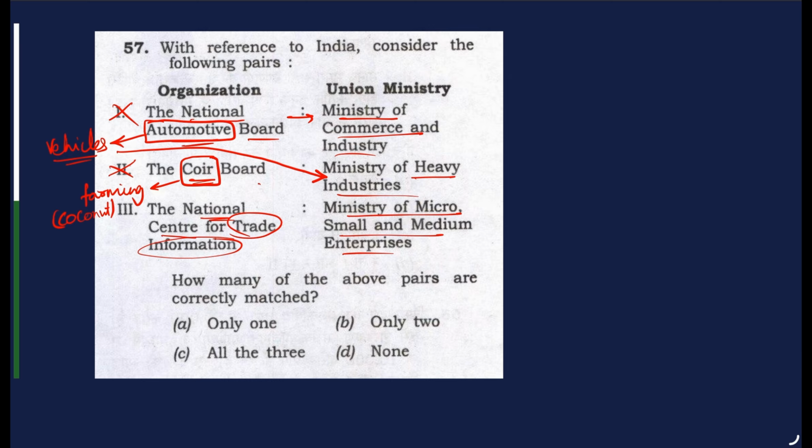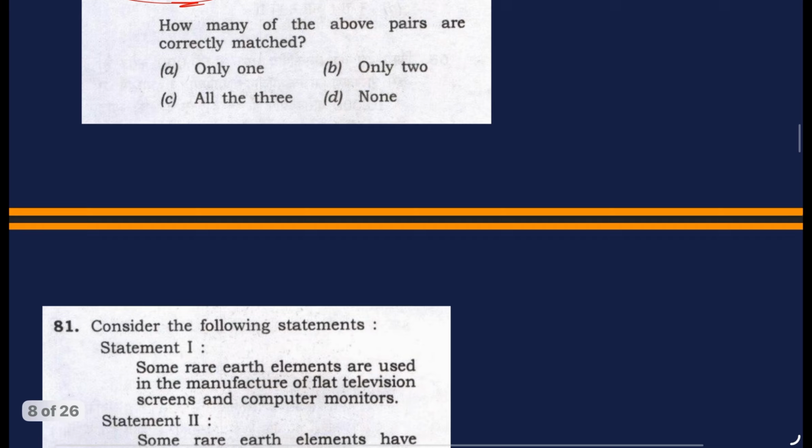And the third statement is talking about the National Center for Trade and Information. The word trade. So here trade cannot be correlated with the Ministry of MSME. Rather, it should be correlated with the Ministry of Commerce and Industries. Let's go to the next question.